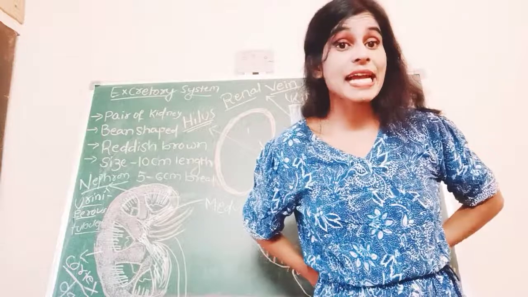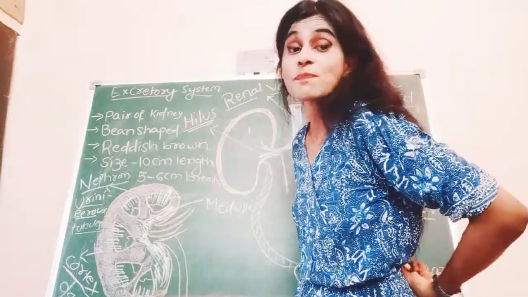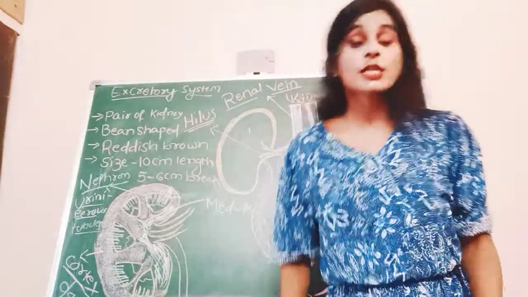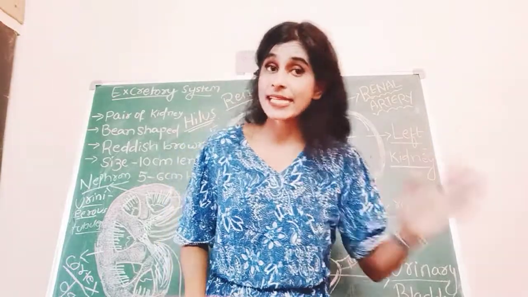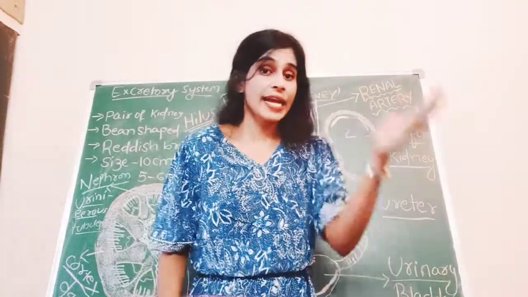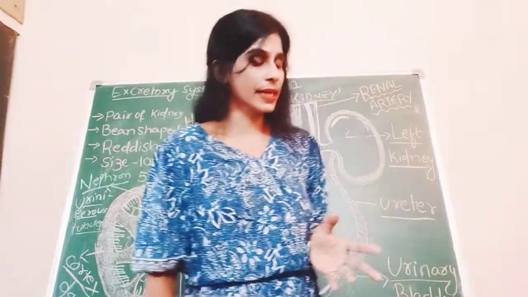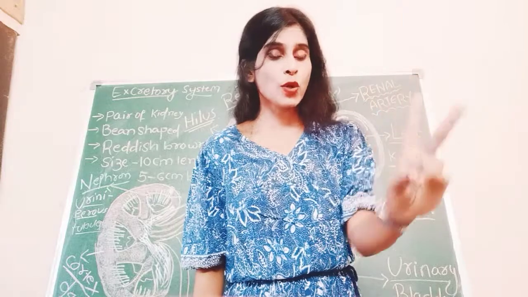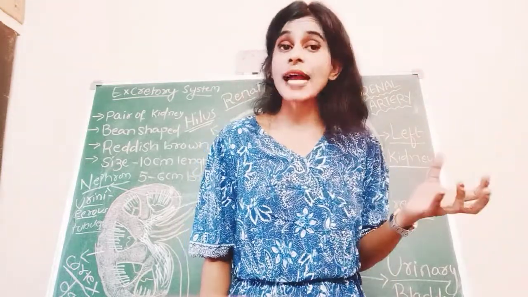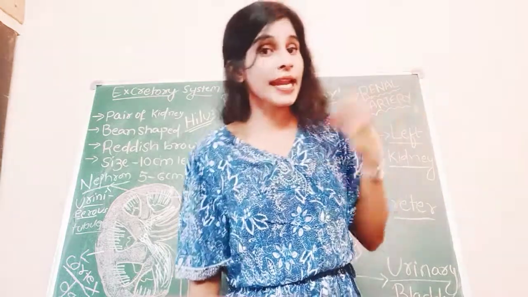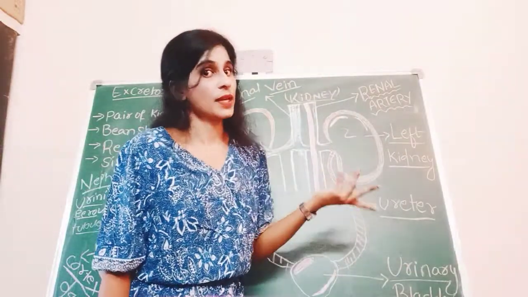It is attached one side to the dorsal side and another side to our spinal cord. So where is it present? Near the back. One side is attached with the dorsal side of the body and another side is attached to the spinal cord. Understood? How many kidneys? 2 kidneys. Where is it present? Back side.